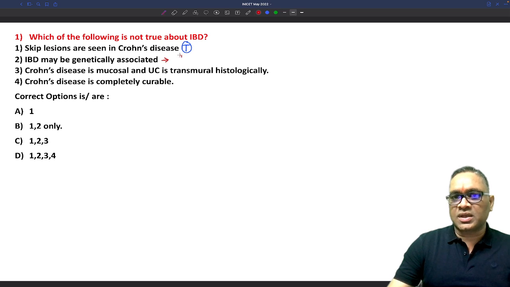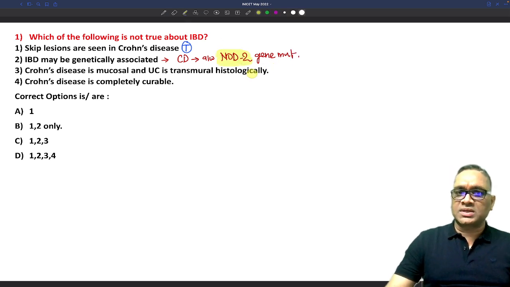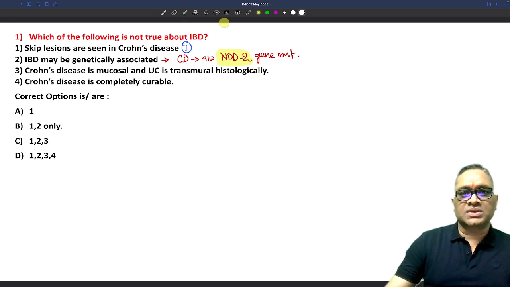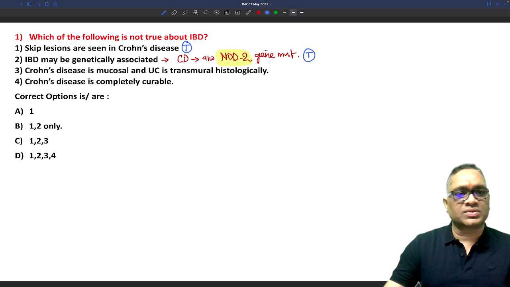The answer is yes. If you look at Crohn's disease, as I have told you in my classes also, it is associated with NOD2 gene mutation. So yes, they have an association with genetics also. So this statement is also a true statement. So the second is also a true statement.